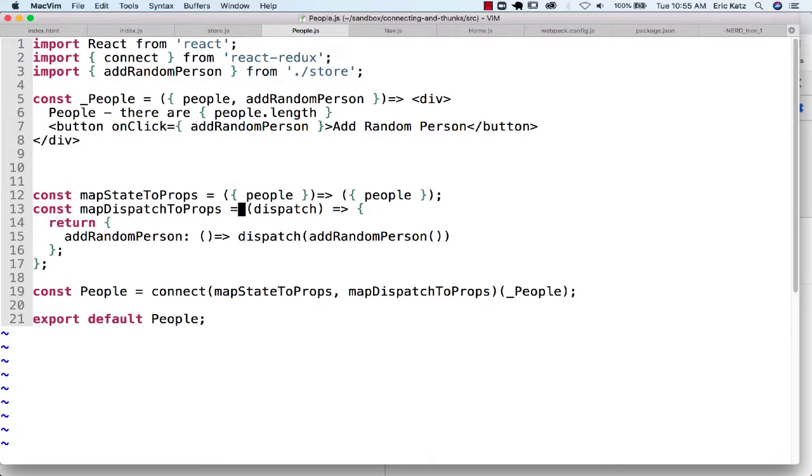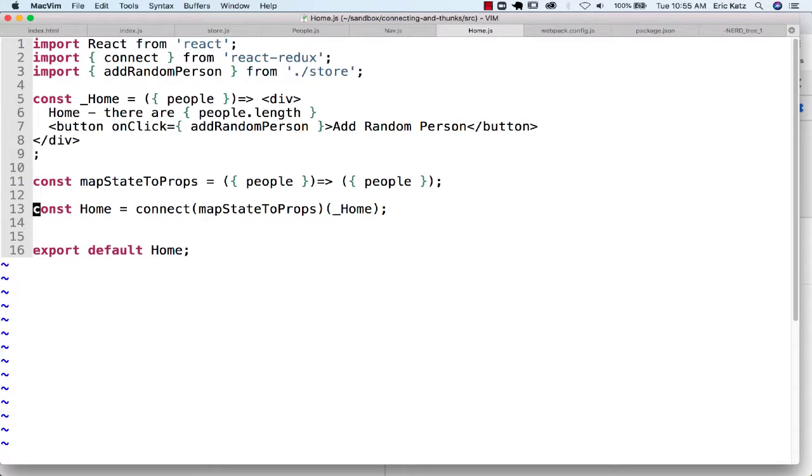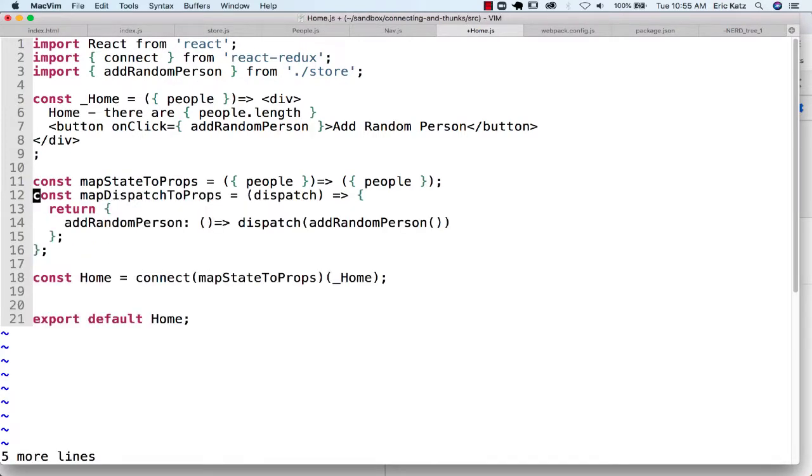And I'm going to cheat a little bit over here. I'm going to go to my home. And I'm really going to end up using the same mapDispatchToProps here. Make sure you pass it in here. And we're going to end up passing in add random person. So again, it makes it very explicit as to, hey, look, here's the component. This is what's being passed in here.